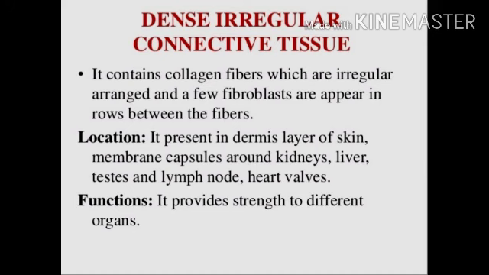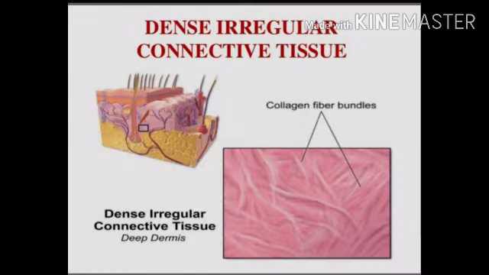Location, it is present in the dermis layer of the skin, membrane capsules around the kidney, liver, testes and lymph nodes, heart walls, etc. If we are talking about function, it provides strength to the different organs. Okay, so this is the dense irregular connective tissue.